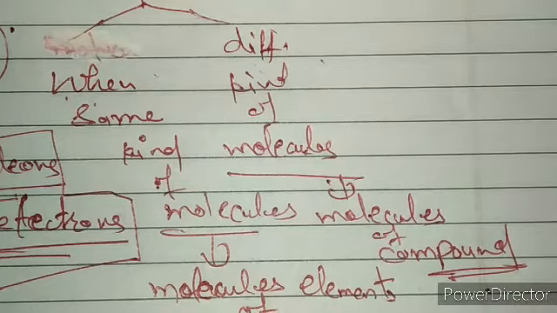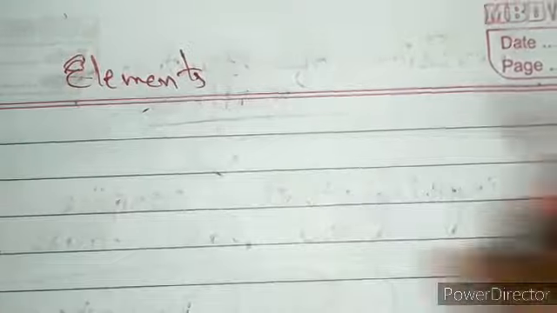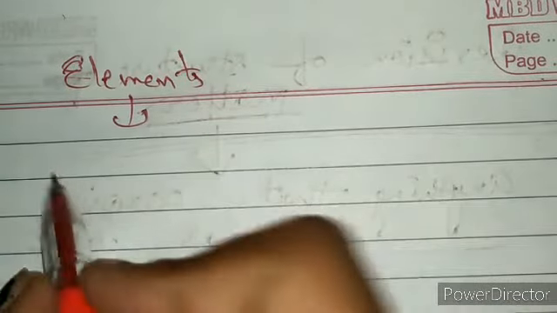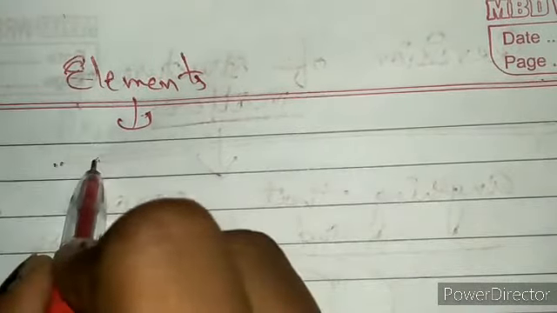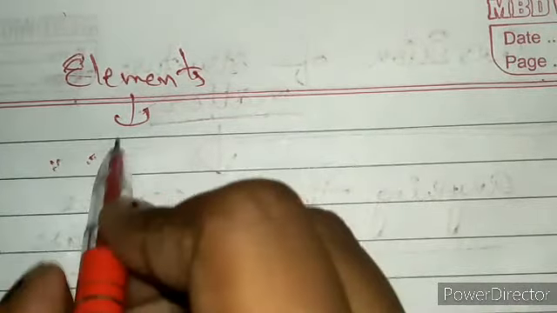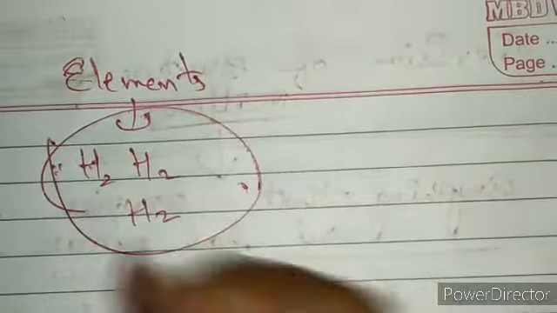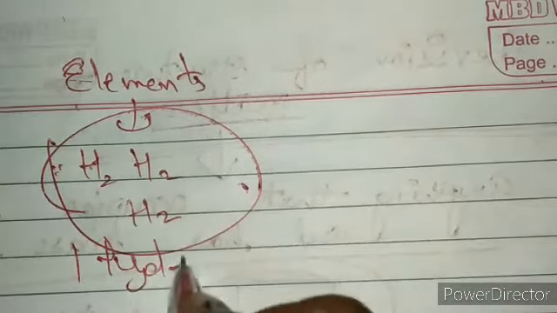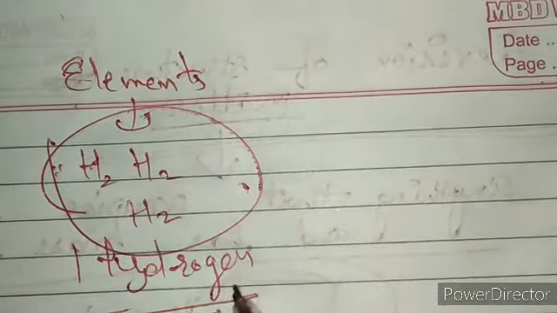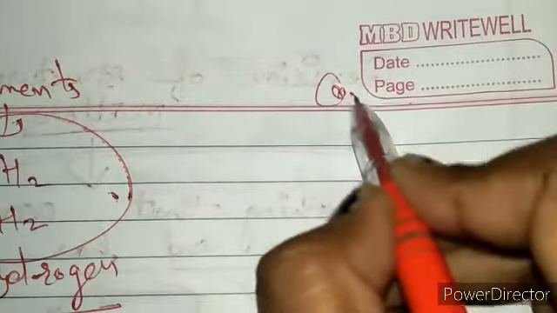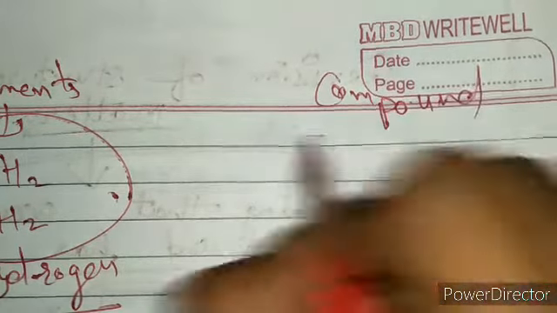Okay, now let's see what the difference is between element and compound. An element is formed when the same kind of atoms are combined. For example, so many hydrogen atoms collectively form hydrogen. On the other hand, what is a compound?